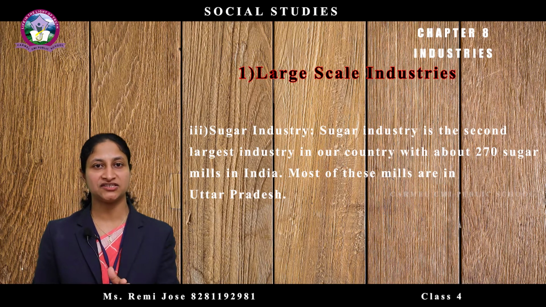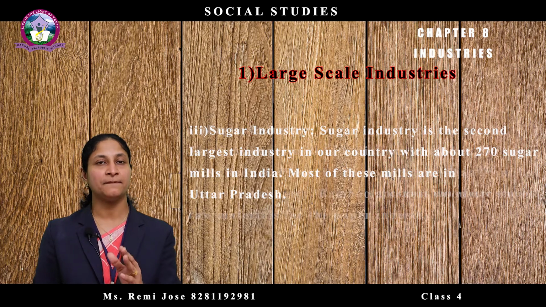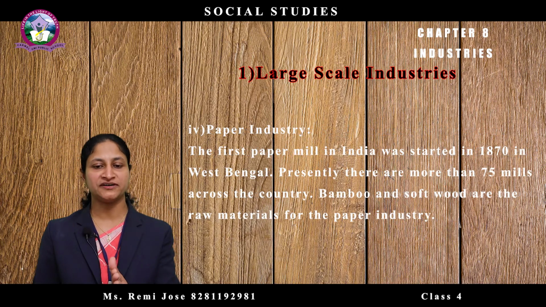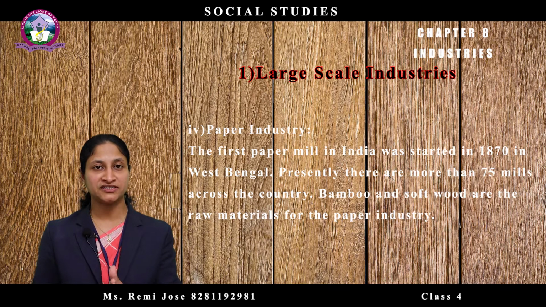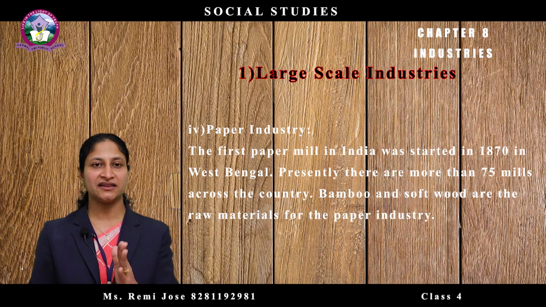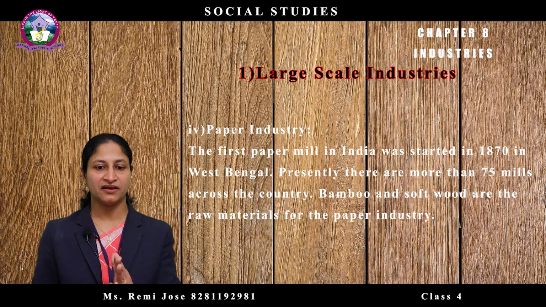Another important industry in India is the paper industry. The first paper mill in India was started in 1870 in West Bengal. Till 1947 we had very few paper mills.